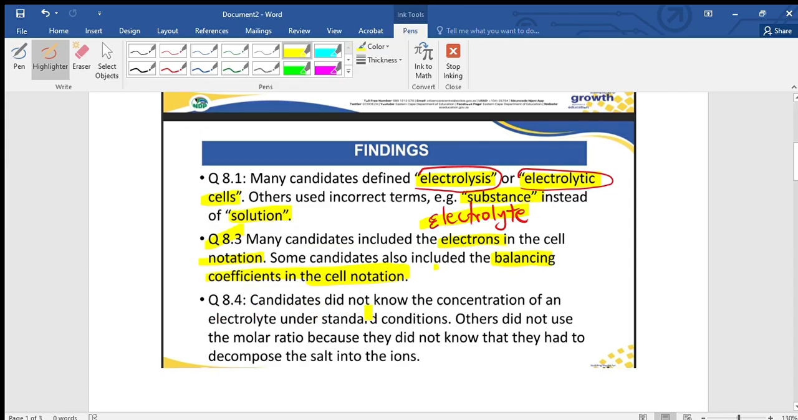candidates did not know the concentration of electrolyte under standard conditions. So in this question the problem was the standard conditions. But under standard conditions, what is the concentration? Others did not use the molar ratio because they didn't know that they have to decompose the salt into ions. Okay, we will get there. Now let's go to the questions.